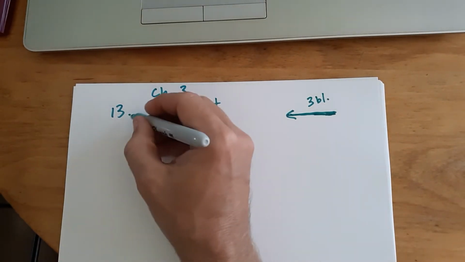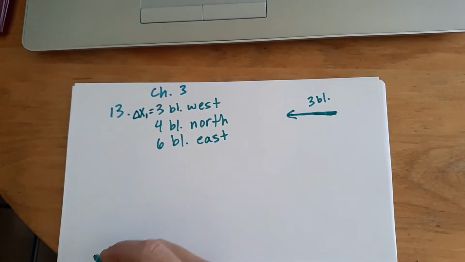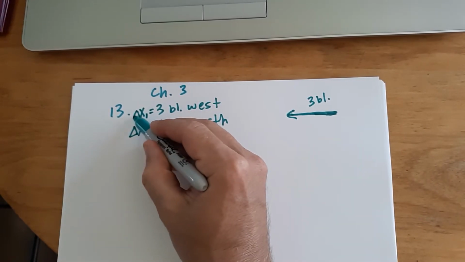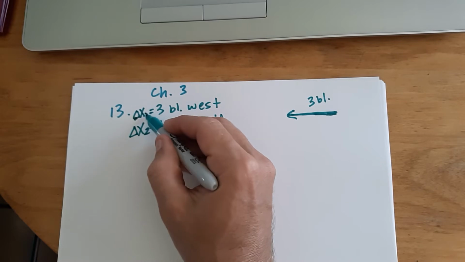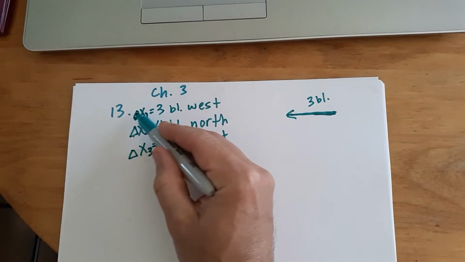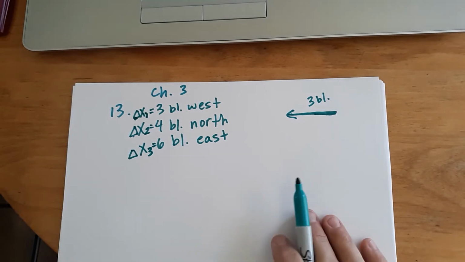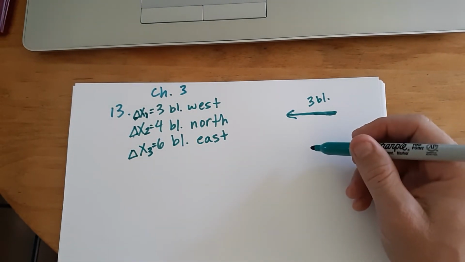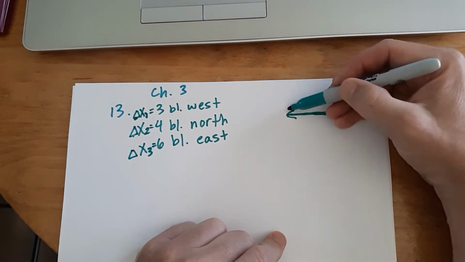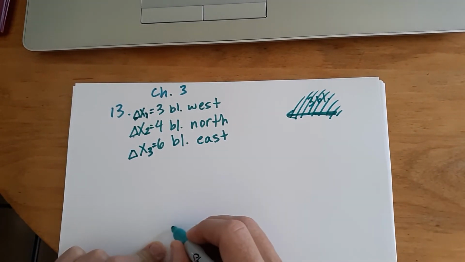So each one of these is a displacement. And so I might call that delta x1 equals that, delta x2. That just means a change in x position, a change in position 1, a change in position 2, a change in position 3, and I'm not going to keep saying a change in position. We'll call those displacements or delta x, right? And that's all in the reading. So we have 3 blocks west, and you're going to see I have an issue right away. Look, I'm going to go 4 blocks north, and I'm going to go off the paper. So that was not a good spot to start, right? So you might want to have that in mind when you're doing your drawings.